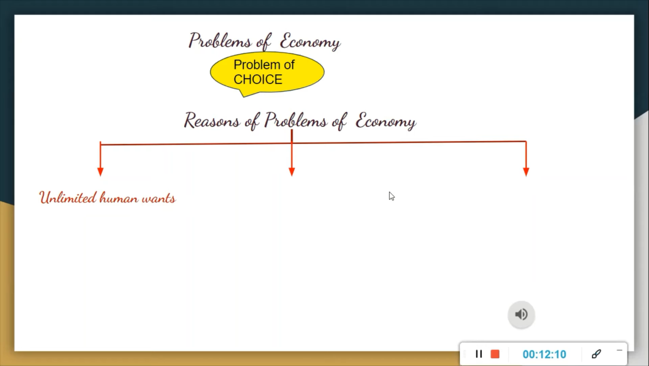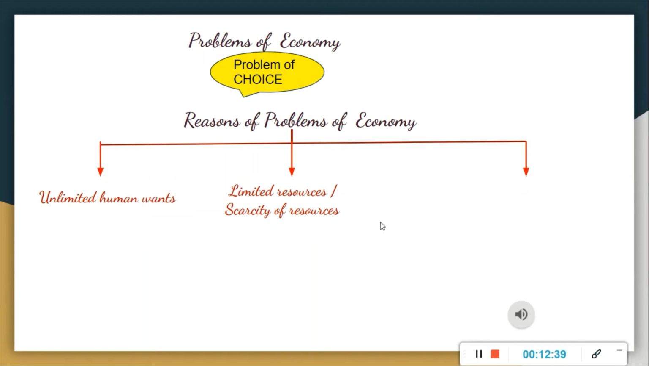Means here you are having only rupees 3,000, right? But your wants are unlimited. You have to purchase shirt also, you have to purchase shoes also, you have to throw party to your friends, right? So for all this you are having only limited resources, right? Means the scarcity of resources.